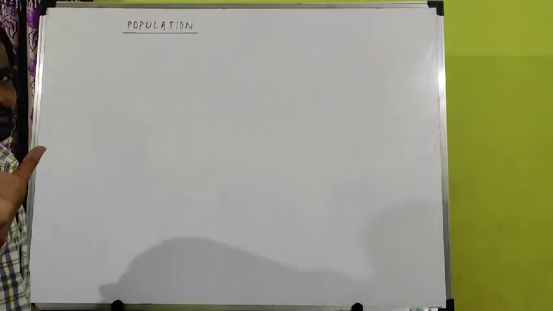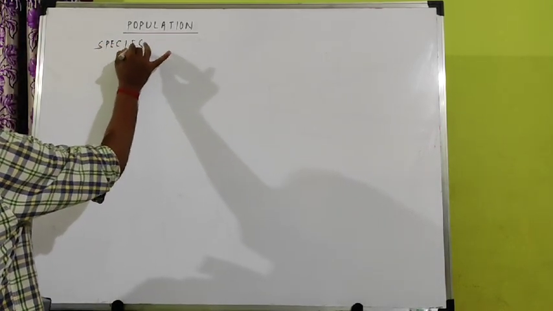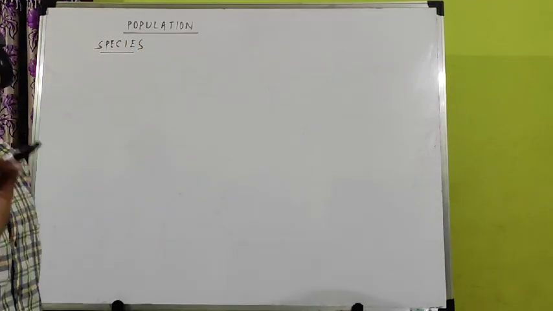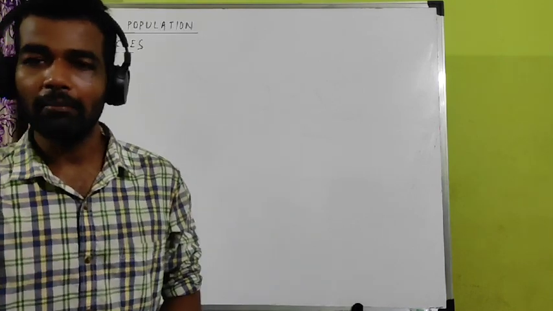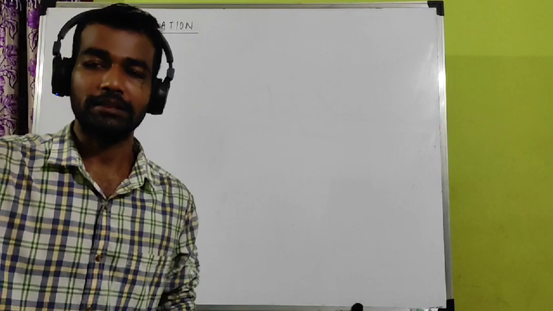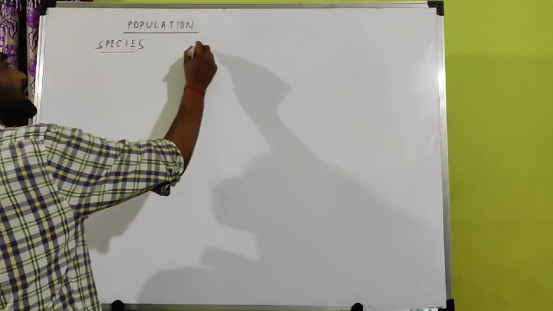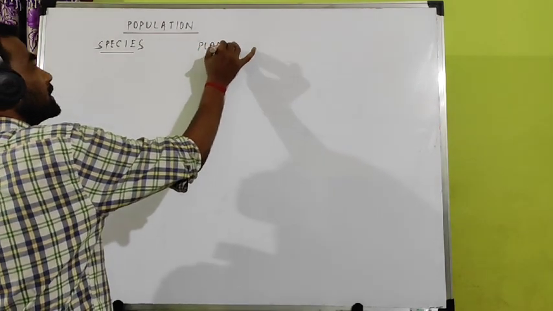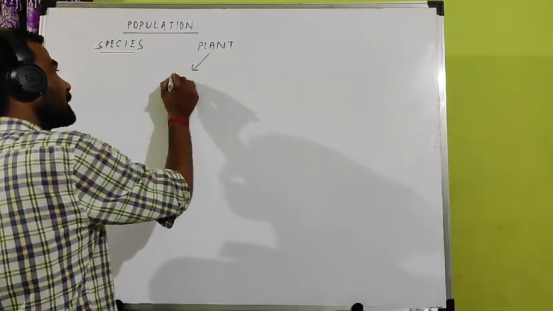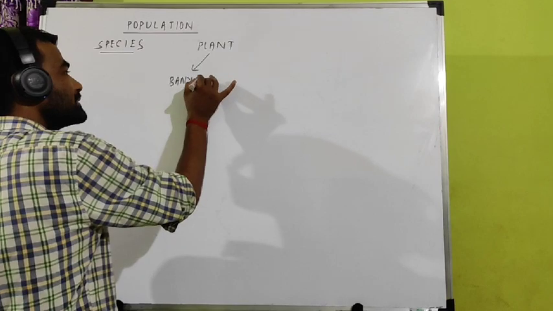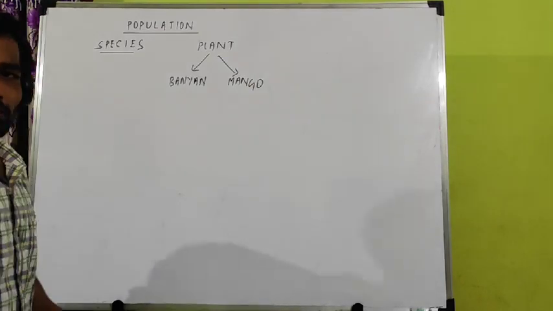Before going to population, first you have to know about a species. What is a species? Each different kind of individual, each different kind of plant, animal, bacteria or microorganism represents a species. For example, you can take a banyan plant. Banyan is a species. You can take a mango plant. Mango is another species.